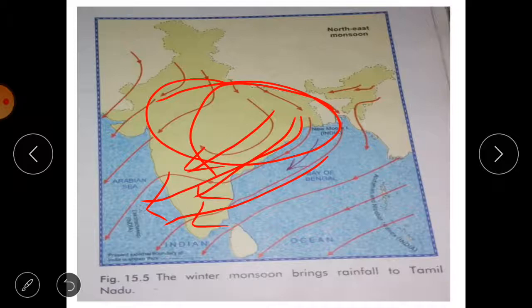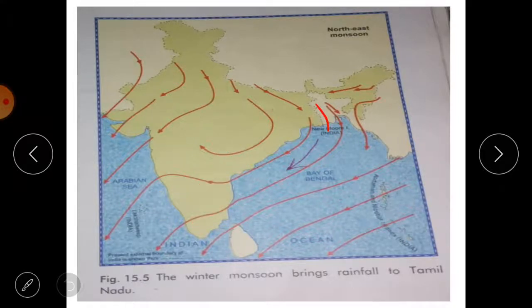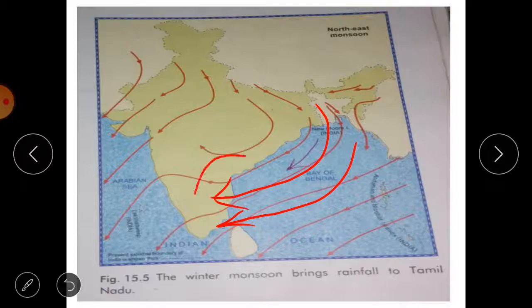And while proceeding ahead, they pick up moisture as they blow over the Bay of Bengal here. While moving they pick up moisture from the Bay of Bengal, and in this way, on the way, they bring rainfall to this part, that is Tamil Nadu. So the winter monsoon brings rainfall in the southern parts of India.